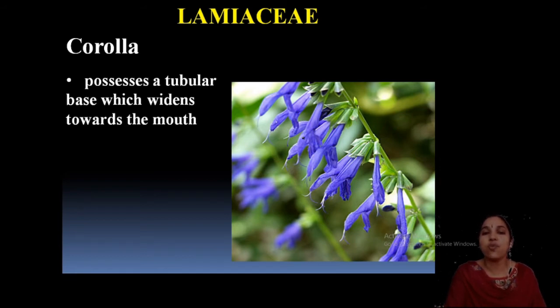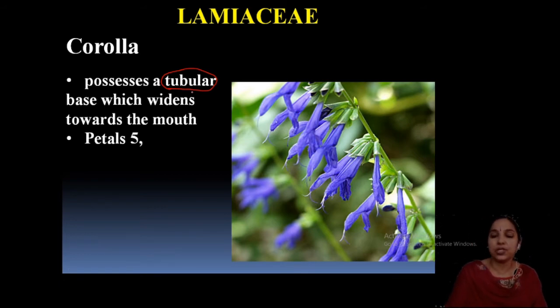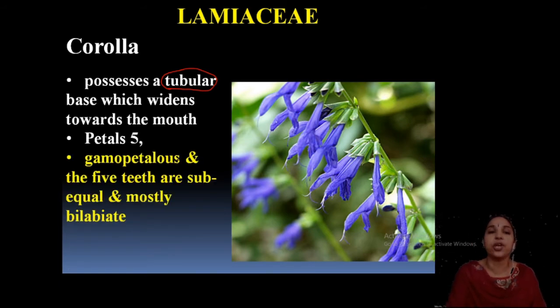Tubular corolla, that widens towards the mouth. Here it is opened, at the apical region it is opened. Okay, this is a tubular corolla. So, this is also another very important point, tubular corolla. In Convolvulaceae you studied a campanulate structure. Here it is a tubular corolla. And petals are 5 like sepals, and they are gamopetalous. That is a very important point, and 5 teeth are present, and they are mostly bilabiate. Understood? So, bilabiate, already in the calyx also we discussed bilabiate in 2 groups, 5 teeth are present.